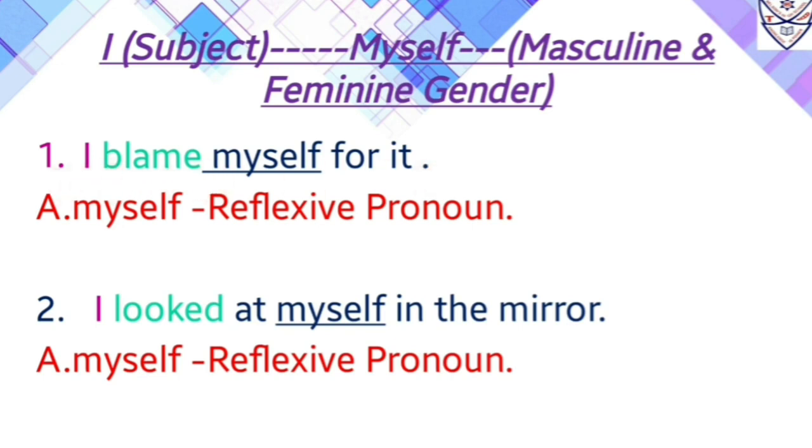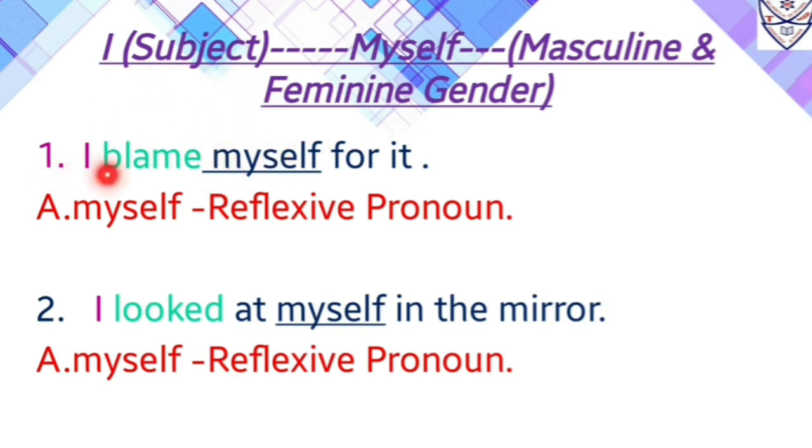Now with I what we can relate? We can relate myself, which is also a reflexive pronoun. So over here the answer is myself, reflexive pronoun. And before this reflexive pronoun there is also a verb, and that verb is blame. So as per the definition, we can say that reflexive pronoun always comes after the verb.